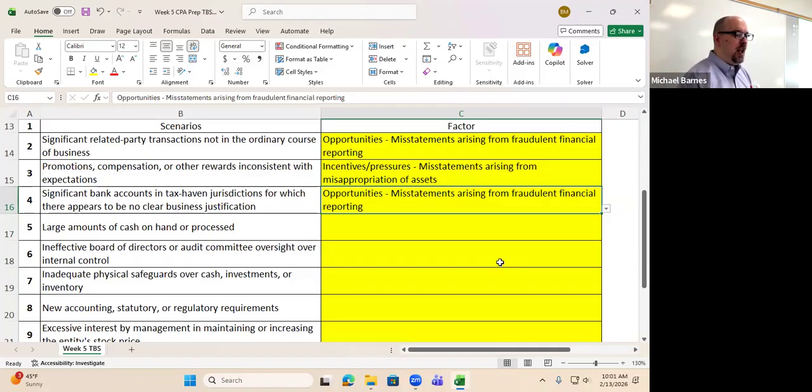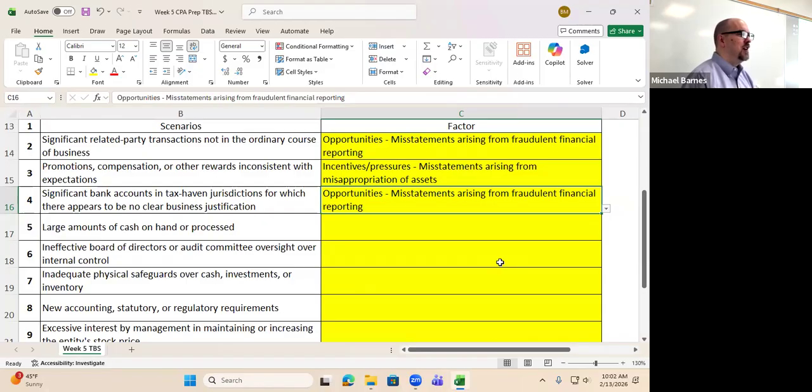Large amounts of cash on hand or processed. This is pretty straightforward. So this is pretty obviously which of the two types of fraud risks. Yeah, so it's fraud risk factors. It's opportunity. I was going to try to do the last one first, but you're right.